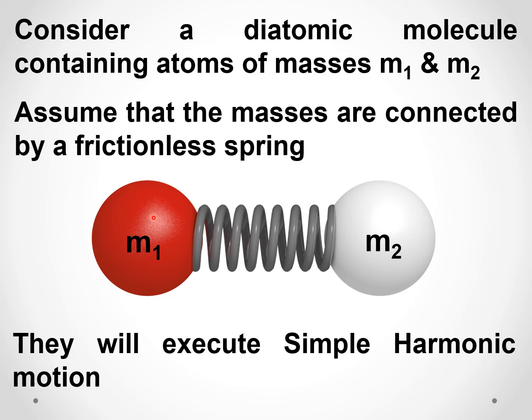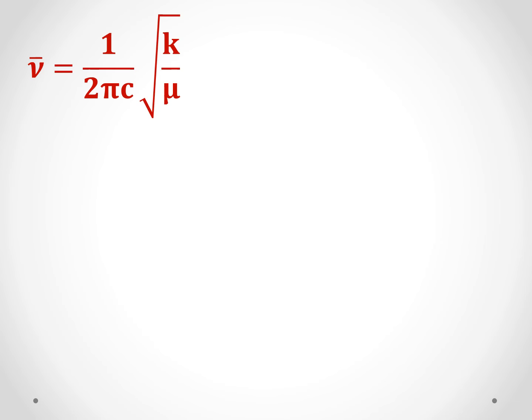It is found that the frequency is related to these masses M1 and M2, and also it is related to the strength of this bond. The frequency of vibration nu bar is equal to 1 by 2 pi c square root of k by mu. That is the formula.